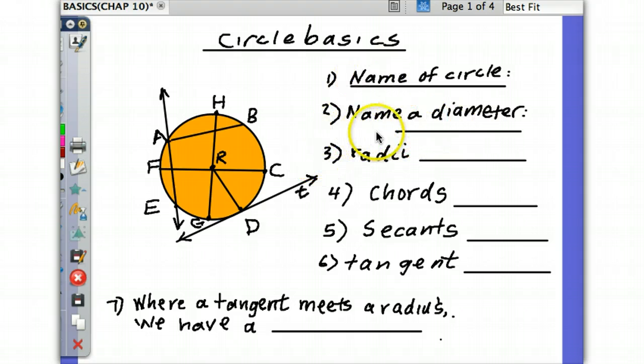So here we got a way of naming a circle, and the circles are named by the center. So here's the way you'd name this circle here. You just make a circle with a little dot in the middle, and this would mean circle R. Circle R in reference to the center. That's what that means. So when you're looking at diagrams, they might say circle R, and they might give you some information concerning it. If the center is P, it would say circle P, and so on. So a circle is named in reference to the center.